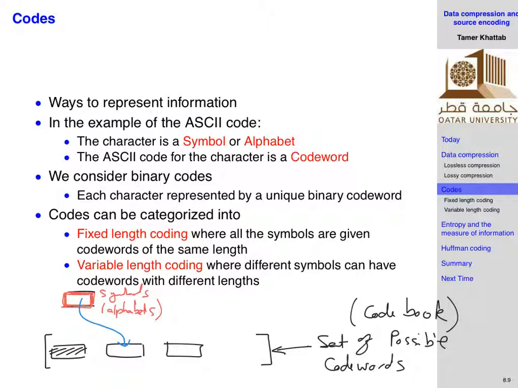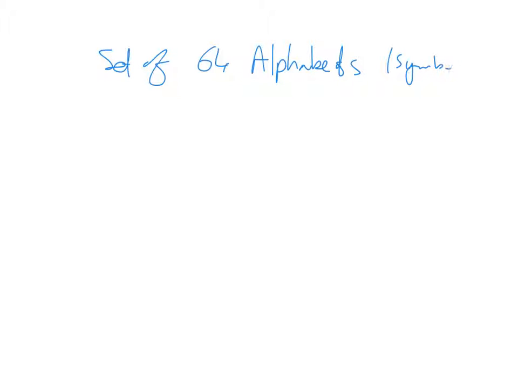How many bits do I need to use in the code words such that I can represent every single alphabet with a unique code word? I have a set of 64 alphabets. Basically symbols.